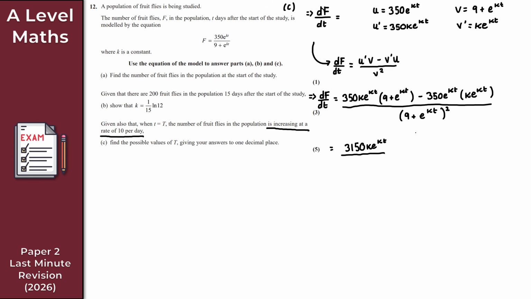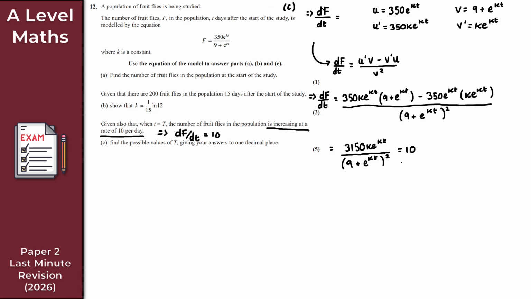So don't bother expanding this, right? Just leave it as it is here. So 9 plus e to the kt all squared. Okay. Now this here then is df by dt. But what we're told here then is in this part of the question, we're told then that df by dt is equal to 10. It's increasing at a rate of 10 per day. So what I'm going to do here then is set this equal to 10.